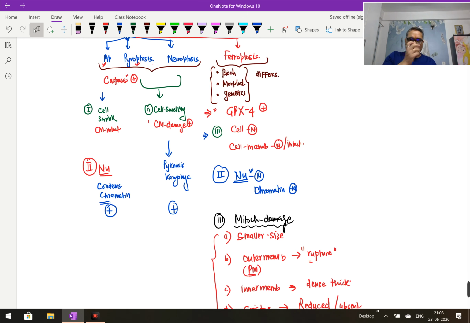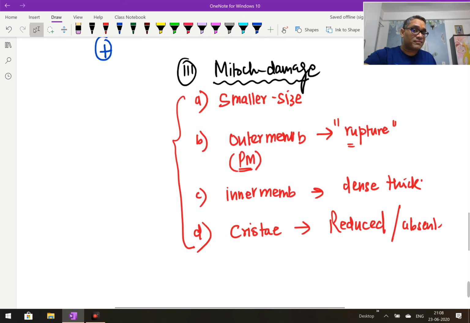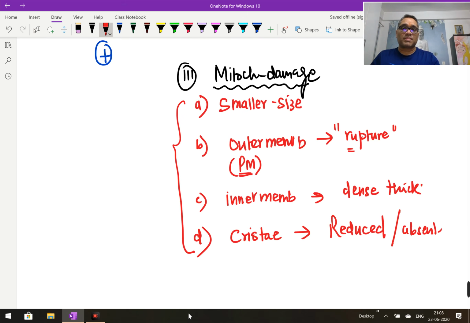I just wanted to let you know how ferroptosis differs from other programmed cell death. So it differs in all aspects: biochemistry, genetics, the GPX4 gene is there, the GPX4 protein is involved, right? All these things you have to keep in mind. In ferroptosis, the cell membrane is normal, and the cell is normal in size, no increase, no decrease, unlike the decrease seen in apoptosis. And the mitochondrial changes are very important and can be asked in your future exam. Remember, all these are very important future MCQs.